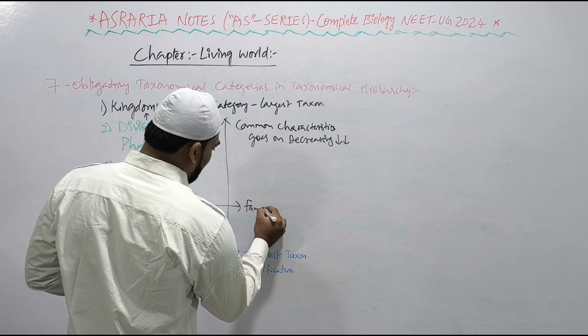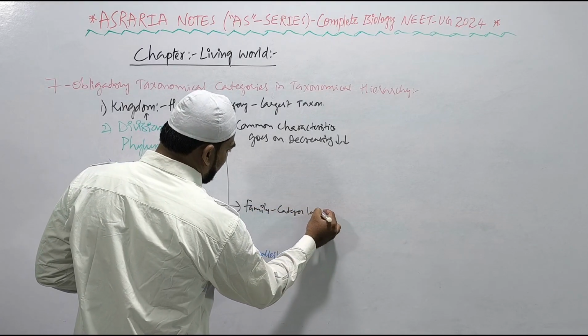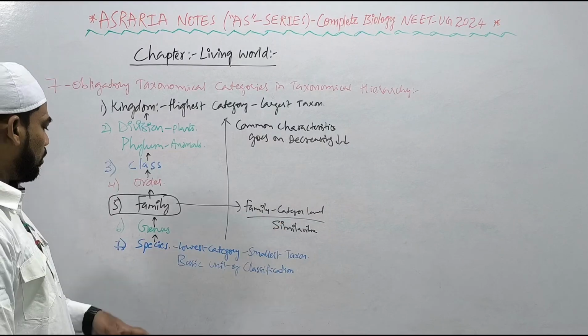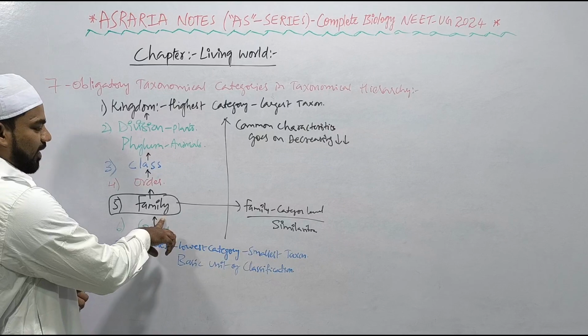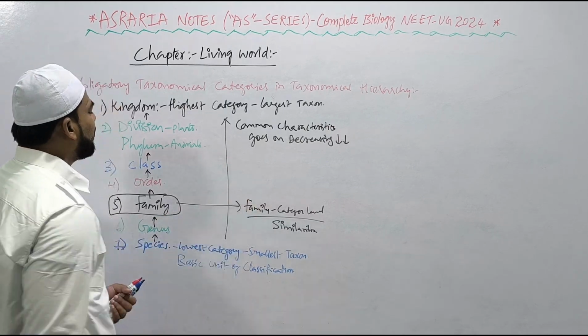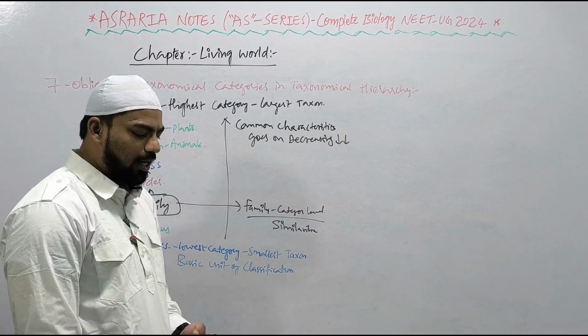That is up to family category level, right? Up to the category level we can find the similarities. So as we ascend from species to the kingdom, common characteristics go on decreasing. Up to what level of category can you find the similarities in characteristics? Up to the category level of family. From the order to the kingdom onwards, there is aggregation of characteristics, right?